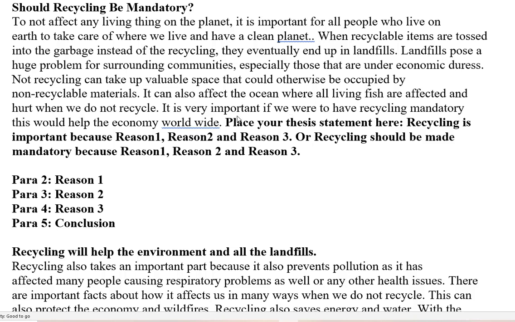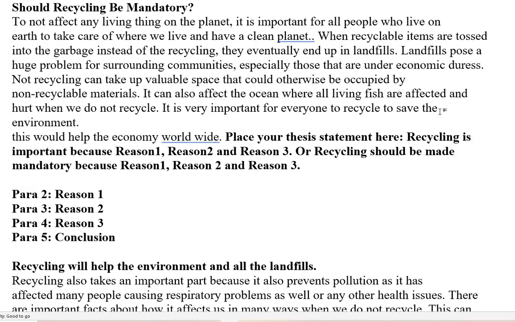It is important to recycle. Okay, or recycling is very important because. So you do not have to use we. So we want to get rid of first person case. Okay, it is important to recycle. It is important for everyone to recycle to save the environment. So we get rid of we, and we get rid of us, all right?